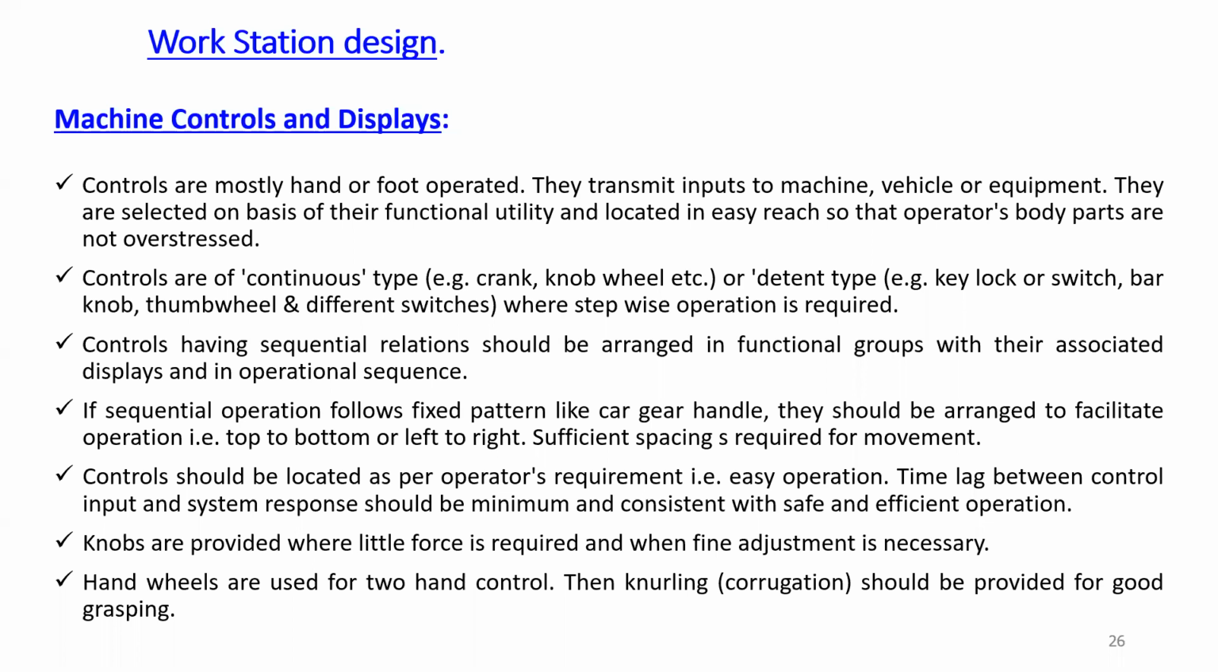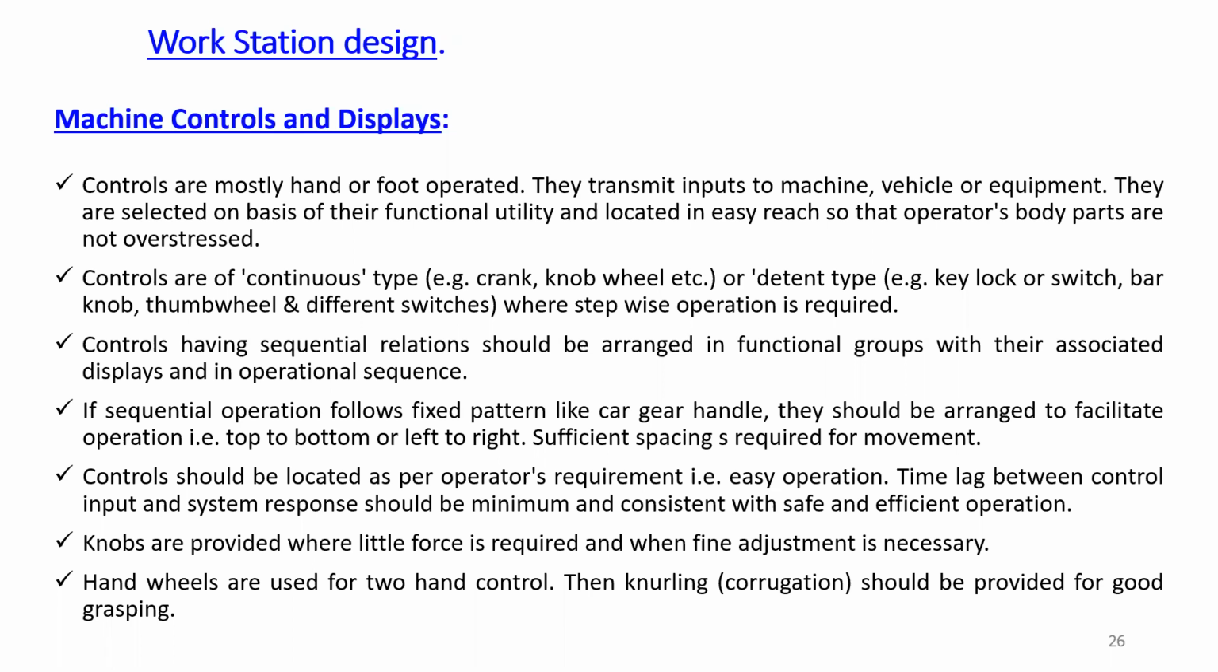So controls are of continuous type. That is, example is crank, knob, wheel, etc. Or detent type. Example may be a key lock or switch, bar knob, thumb wheel, and different switches where step-wise operation is required. So controls of the continuous and detent type is important. So controls having sequential relation should be arranged in functional groups with their associated displays and in the operational sequence. If sequential operation follows fixed pattern like car gear handle, they should be arranged to facilitate operations, that is top to bottom or left to right.